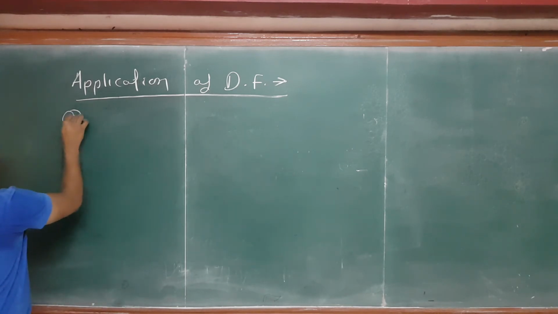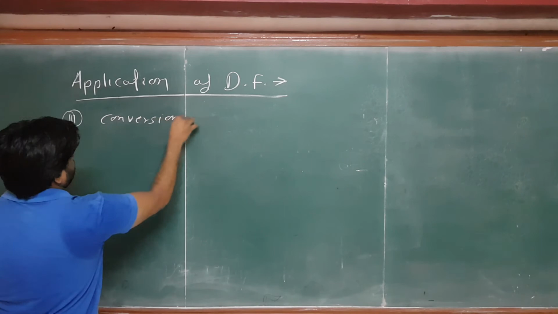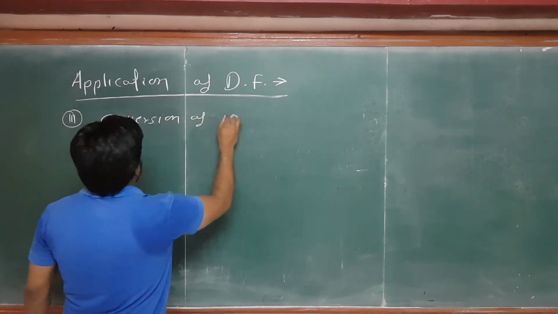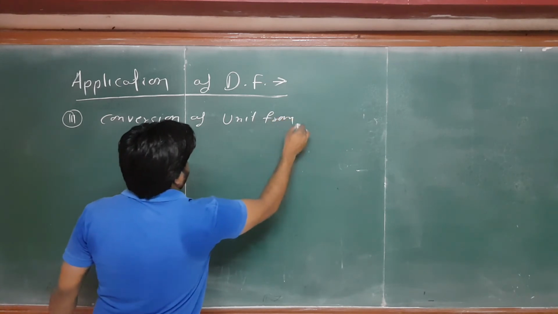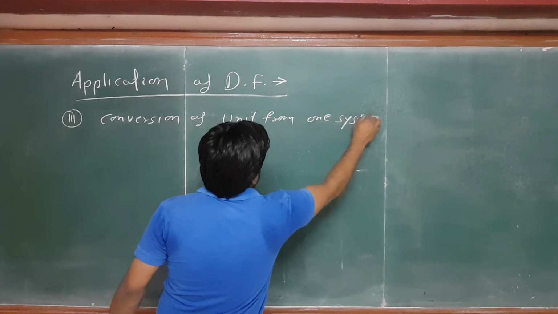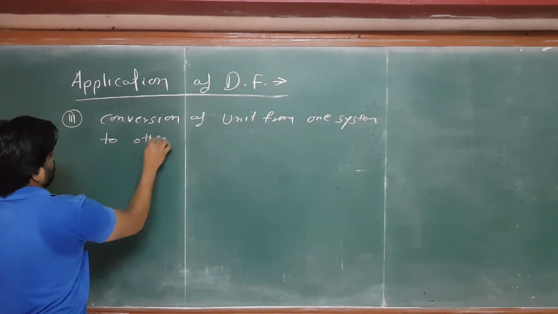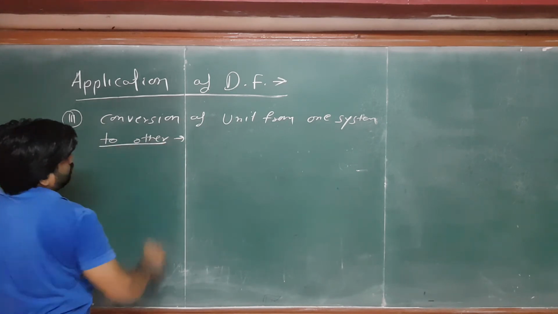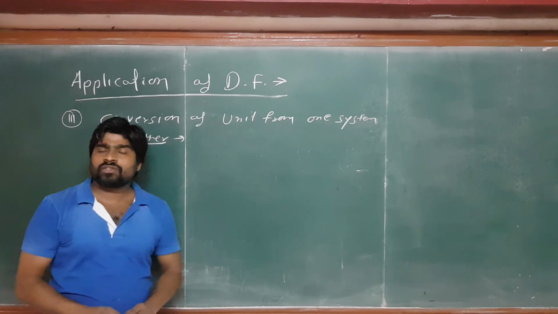And the third is conversion of unit from one system to other. Okay, so this is called one of the applications of the dimension formula.